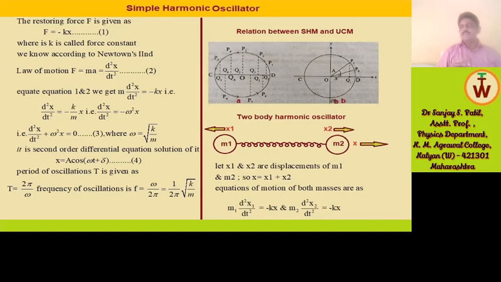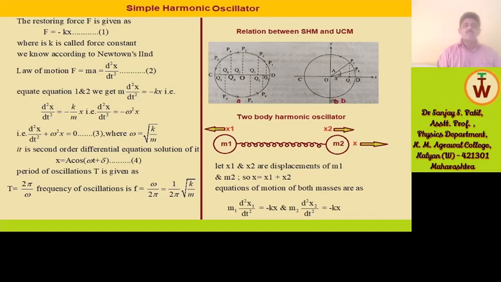So force is directly proportional to the displacement. When force is maximum, displacement is maximum. When force is minimum, displacement is minimum. So that is why F is directly proportional to x.